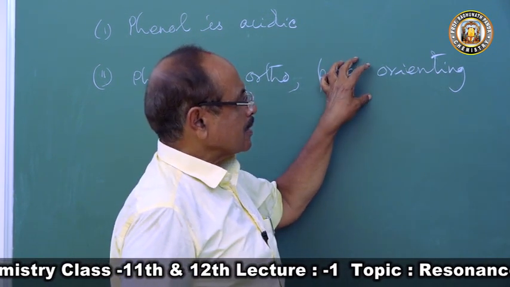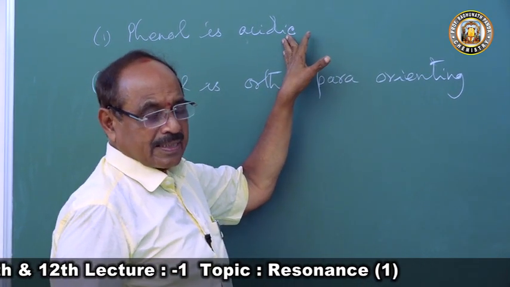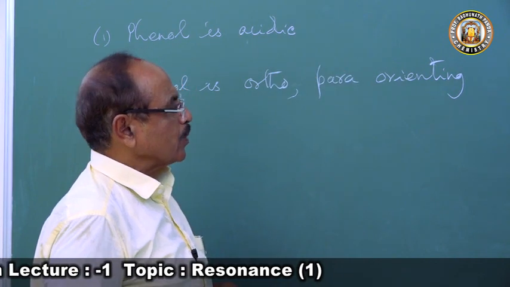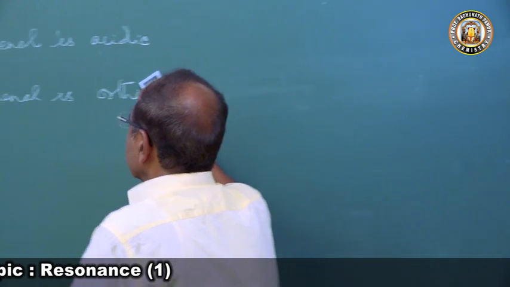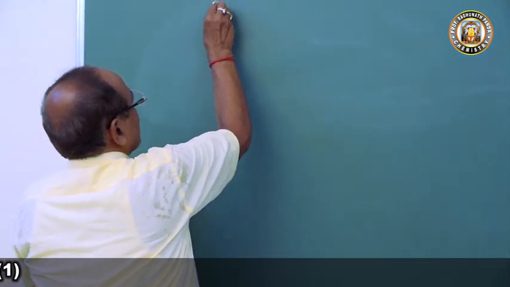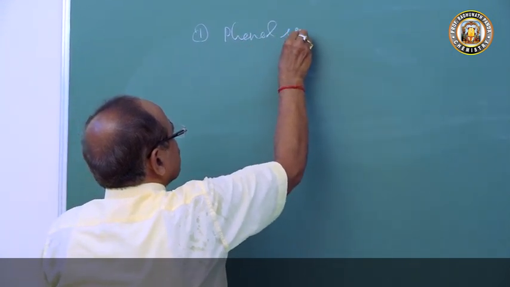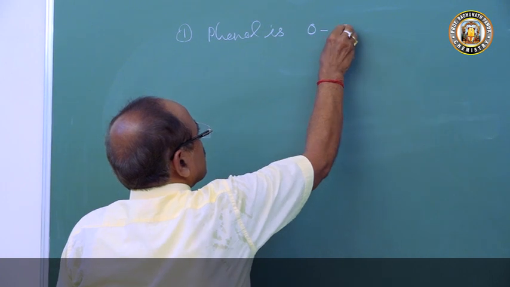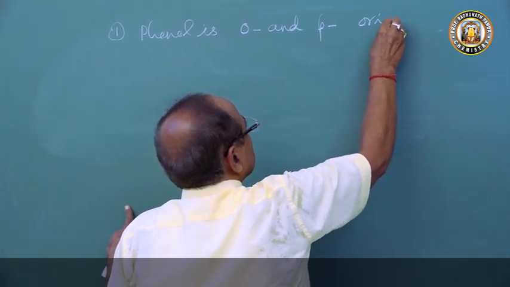So first I will discuss the ortho-para orienting, then I will go to phenol is acidic and the factors influencing the acid strength of phenol. So let's come first. Phenol is ortho-para orienting. Phenol is ortho and para orienting.